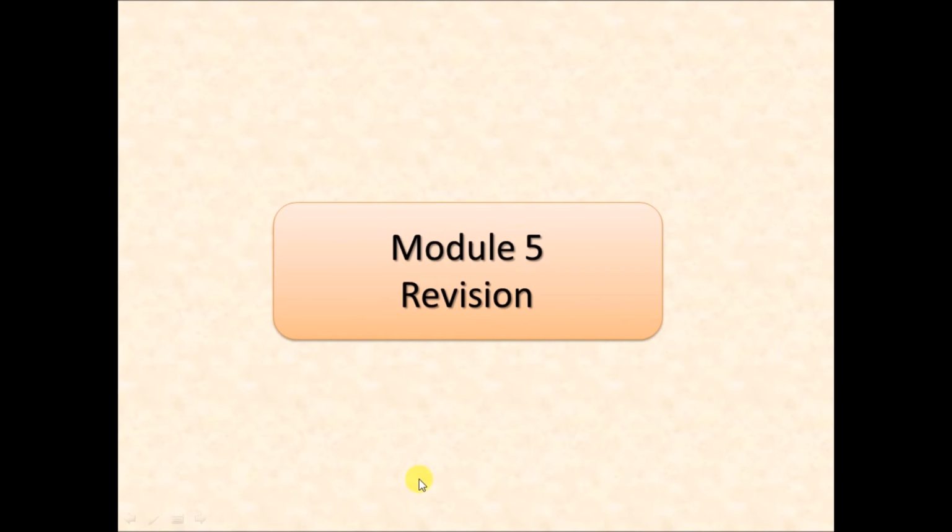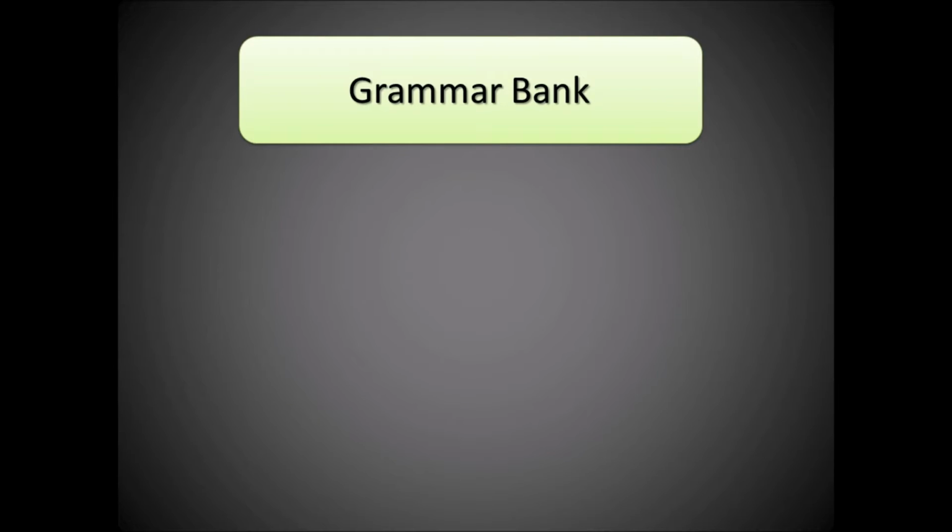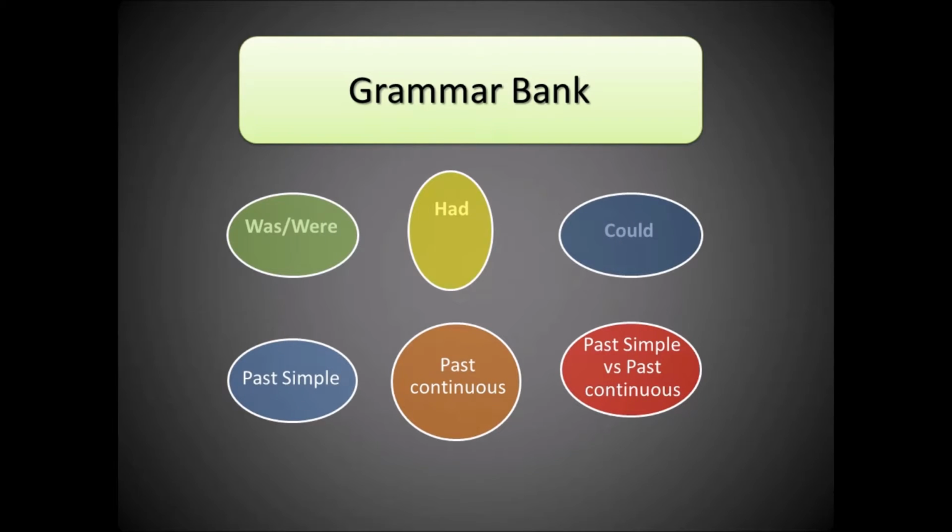Module 5, Revision. So we are at the end of Module 5 and we are going to do a revision of the grammar of Module 5. As you can see, we have here the past simple of verb be, the past simple of verb have, the past simple of can, and the tenses past simple, past continuous, and some exercises with past simple versus past continuous.